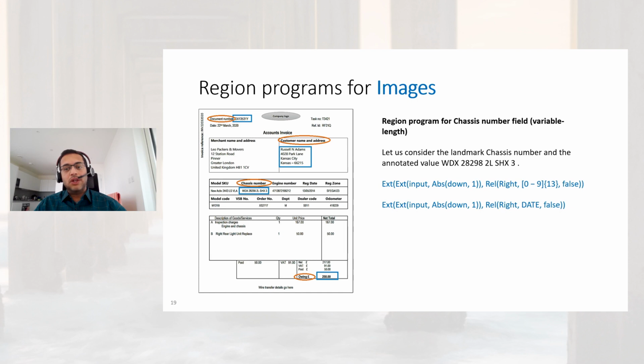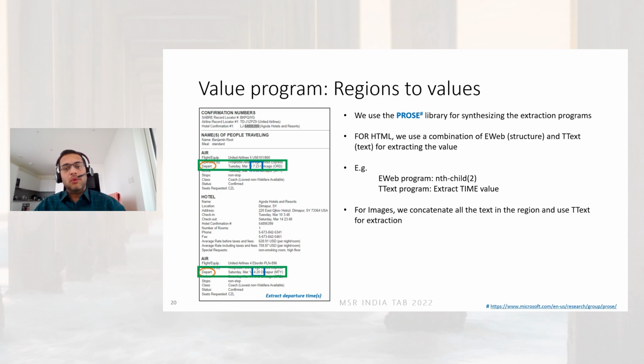Or if this engine value were to be absent, we would like to go all the way right till we hit the registration date value. We synthesize a disjunctive region program in the case of form images, as shown by these two programs. Now, once we have the regions, we use the PROSE library to synthesize the extraction programs. In the case of HTML, we use a combination of structure and text programs. And in the case of images, we concatenate all the text in the region and use the text program for extraction.